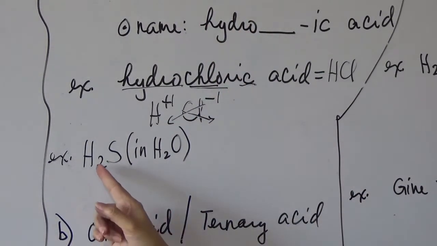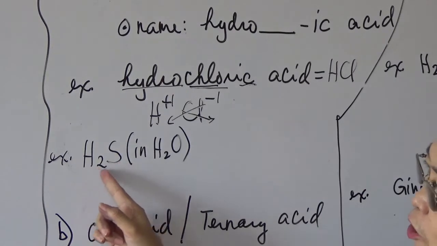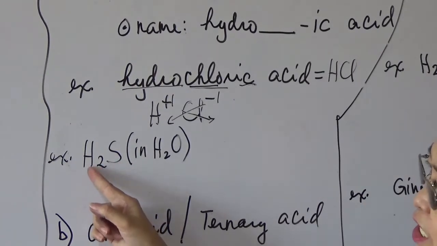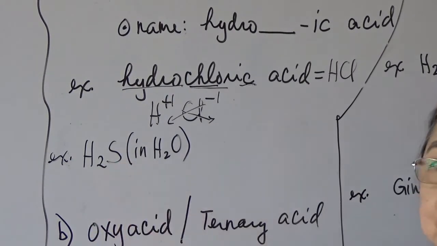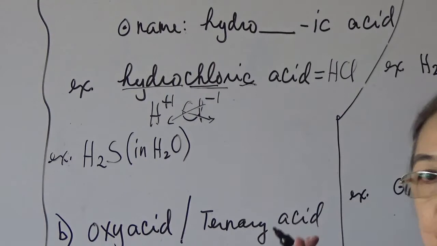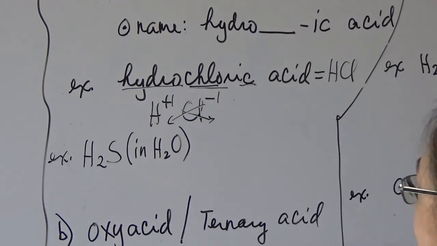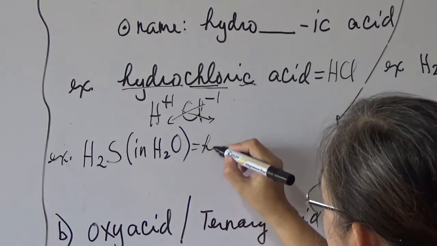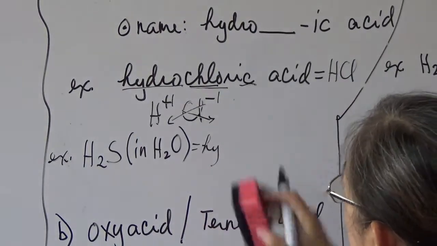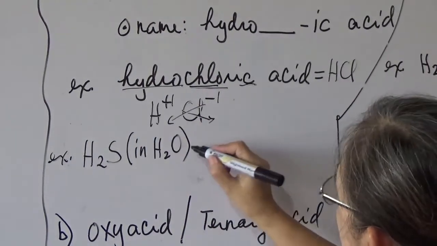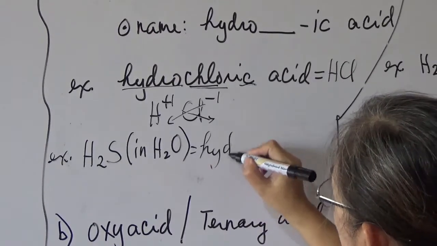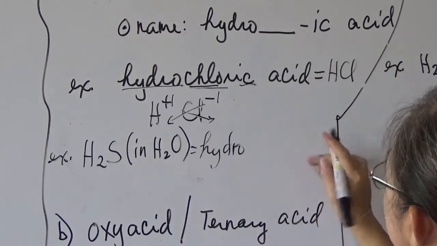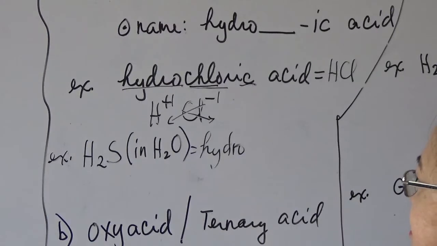Since there are two elements only, hydrogen and the nonmetal, it is a binary acid. If it is a binary acid, it starts with the prefix hydro, and of course it ends with ic followed by the word acid.